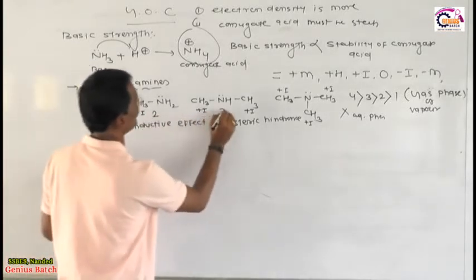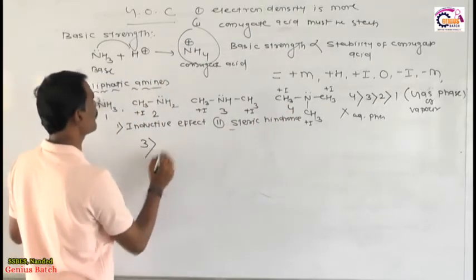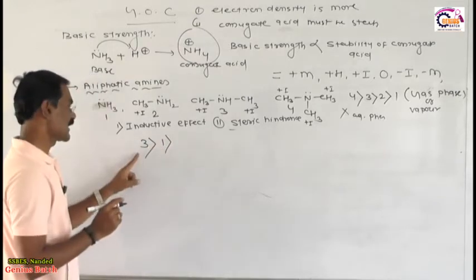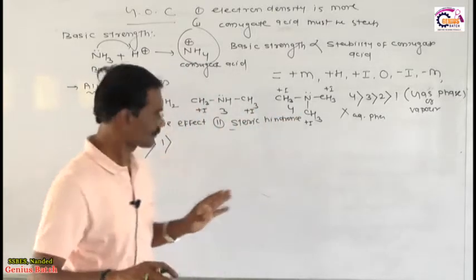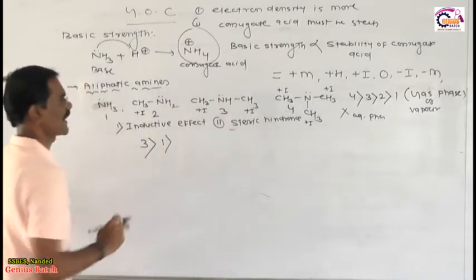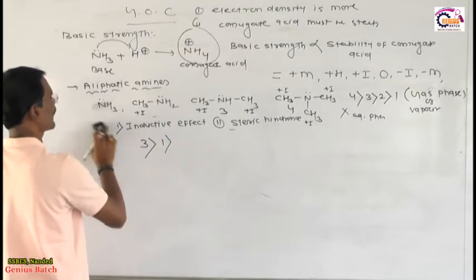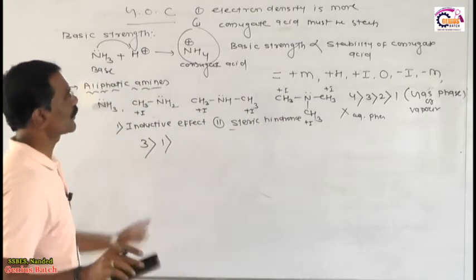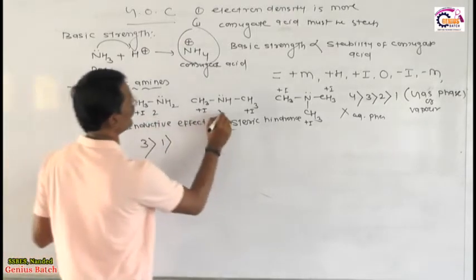1, 2, 3, 4. The correct answer is 3 is more basic. Listen very carefully. 3 is more basic than 1. 1 means secondary amine. This is secondary amine, this is primary amine, and this is tertiary amine. Okay, I will explain first. Don't write here 1, don't write here 3, don't write here 4. Is it okay? 4, 3, 2, 1, no problem. This is 1, 2, 3, 4.